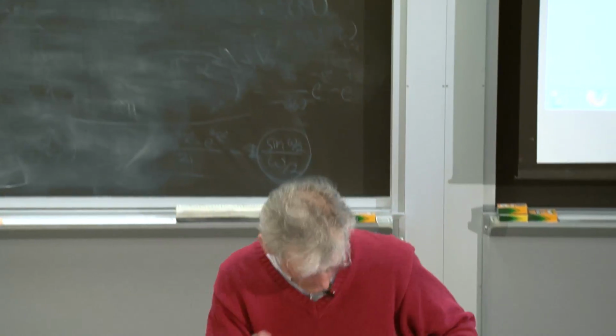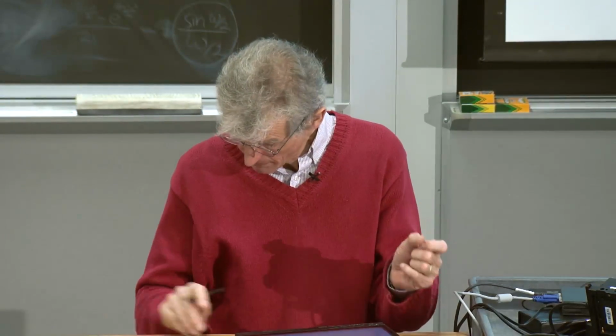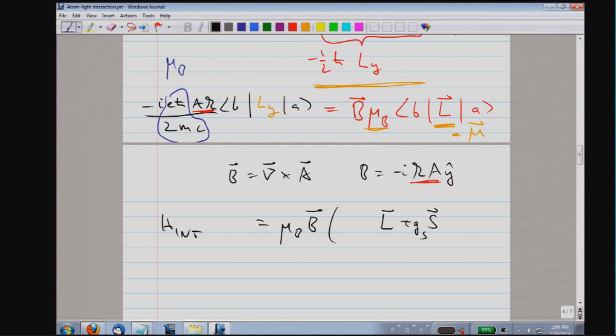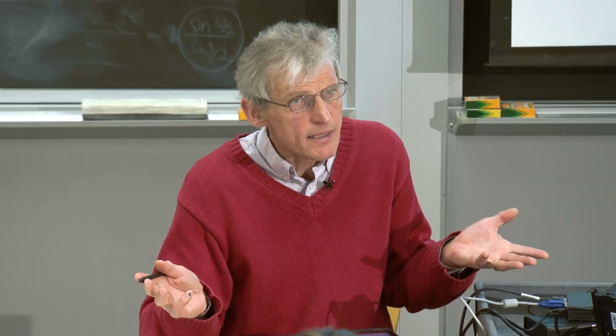But with that, I can say, wait a moment, there are now two sources for the magnetic moment of the atom. One is due to orbital angular momentum, and the other one is due to spin angular momentum. But the spin angular momentum has a g factor which is different, which in the approximation of the Dirac equation is 2. I mean, we will never get spin out of a semi-classical discussion.